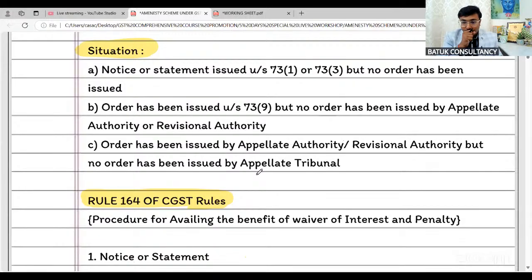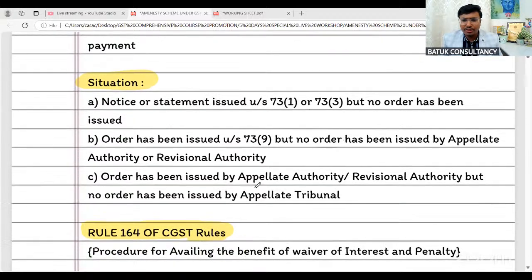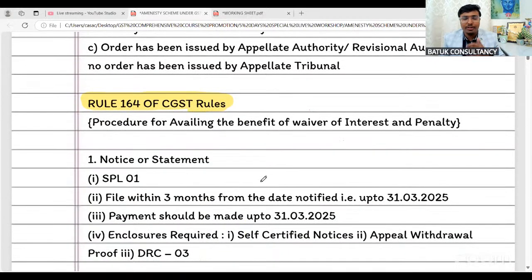Vinod sir, I'm not getting your point. What do you want to convey to me? You can elaborate the situation, or you can connect with me over WhatsApp. Okay.